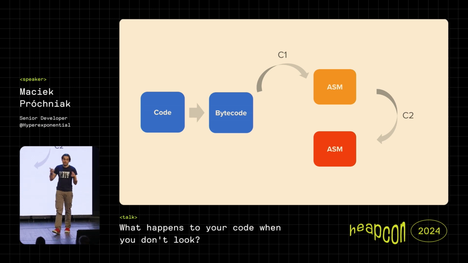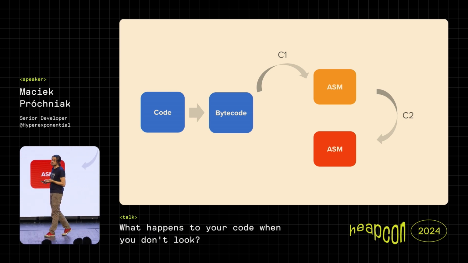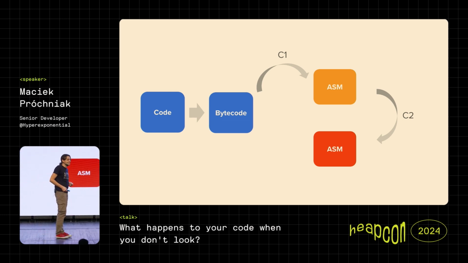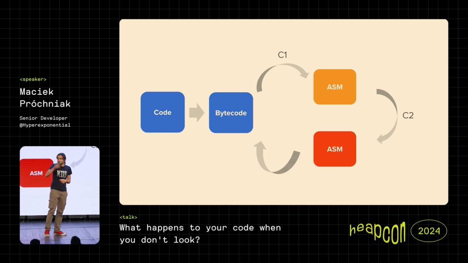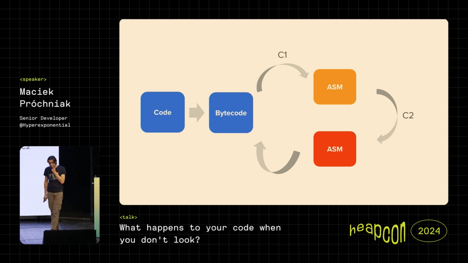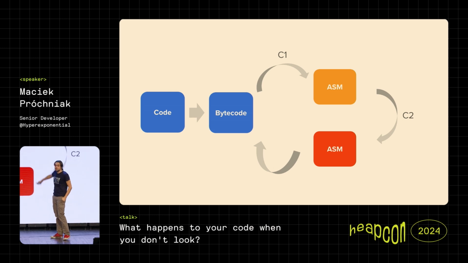Then, after many cycles, another layer of compilation called C2 might kick in and produce optimized code. And if it turns out that the optimization was incorrect, because we download some arbitrary code from the internet and recompile and stuff like that during the execution, then we go back to the bytecode and start all over again. So this process is a bit more complex, and it also happens during the runtime.